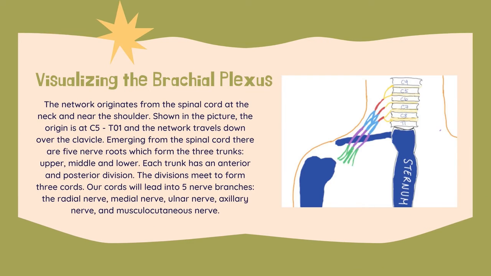So this is an overview of the brachial plexus. As you can see, the origin is at the spinal cord in the neck region. It begins at C5 to T1, and the plexus travels from its roots, C5, C6, C7, C8, and T1, to the trunks. Each trunk divides into an anterior and posterior subdivision, which then form the three cords. The cords go on to form the five peripheral nerves.